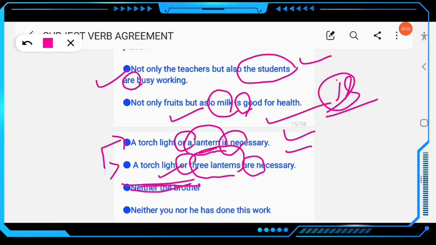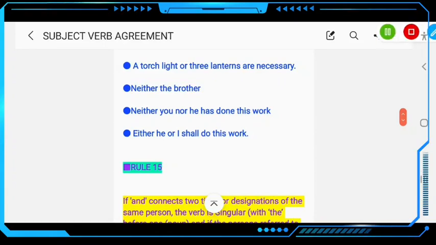Clear? Then next example here: neither you nor he. You have to follow the second one. The conjunction neither nor: here you have to use the closest noun or pronoun. So here it is "he has", don't write "have". Neither you nor he has done this work.